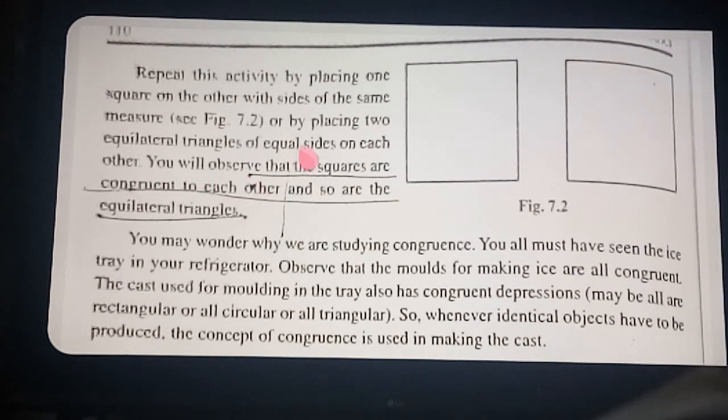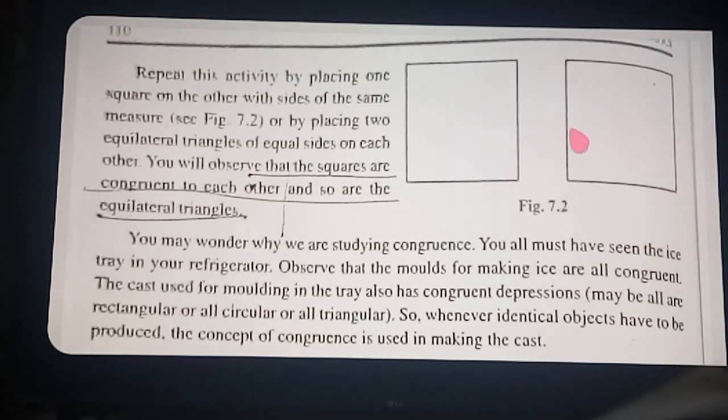This is your textbook PDF. Now we are going to explain congruent figures. What is meant by congruent figures? For example, here you can see there are two squares. If you keep one square upon the other square and both squares cover the full portion, then we call these two figures congruent, congruent squares.